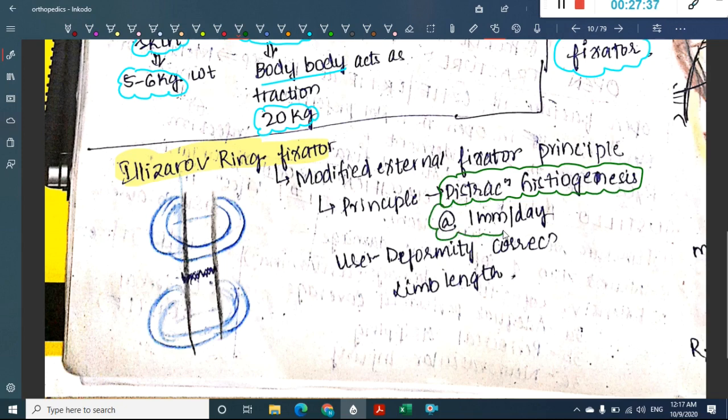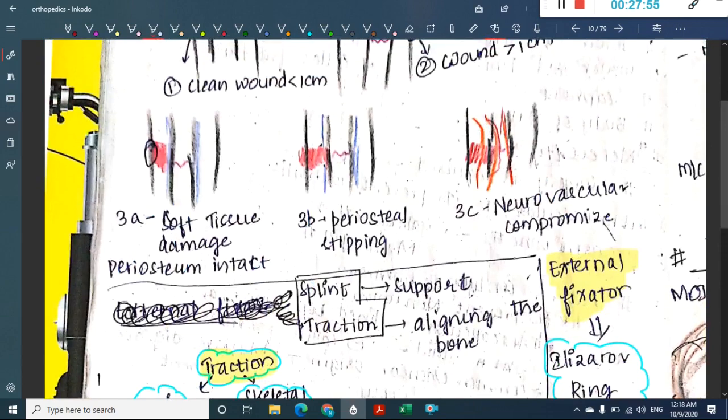This distraction is present at the rate of 1 millimeter per day. And where is it used? It is used for deformity correction and also to increase the length of the limb. Okay, so this is Ilizarov fixator.